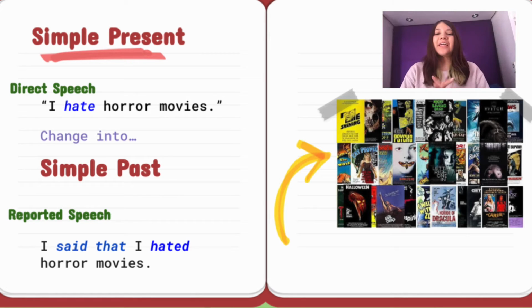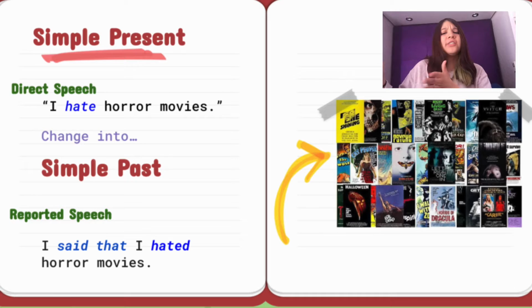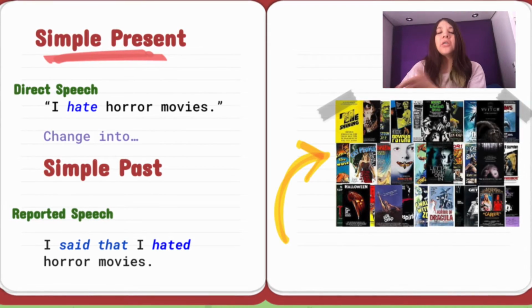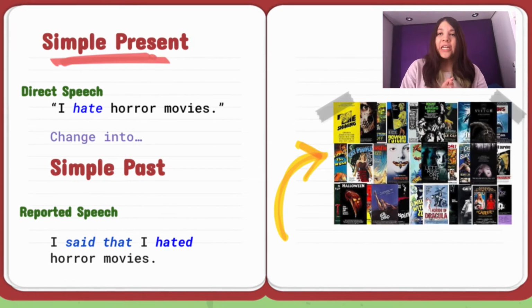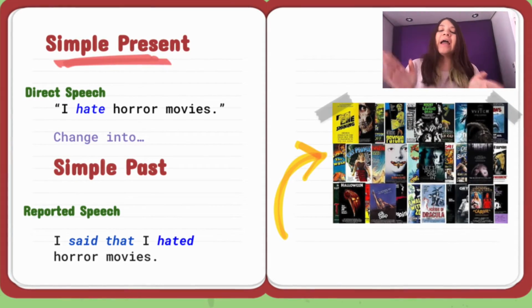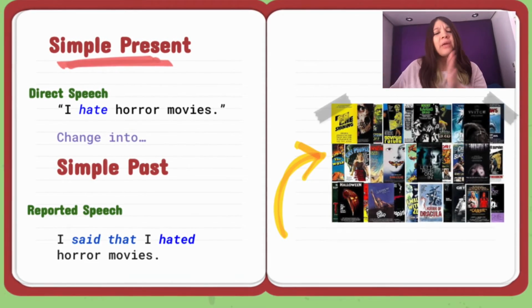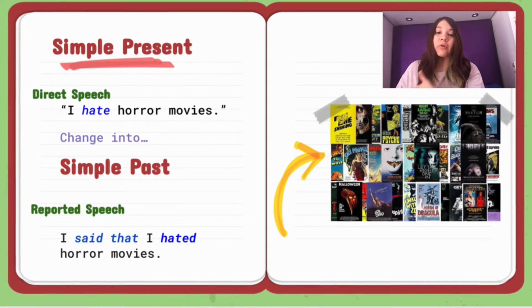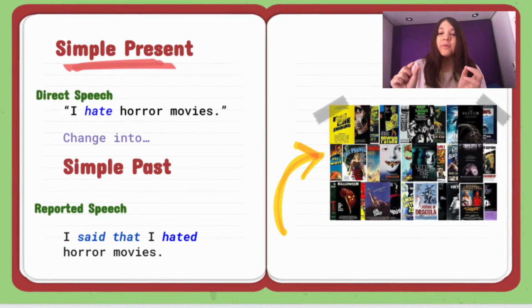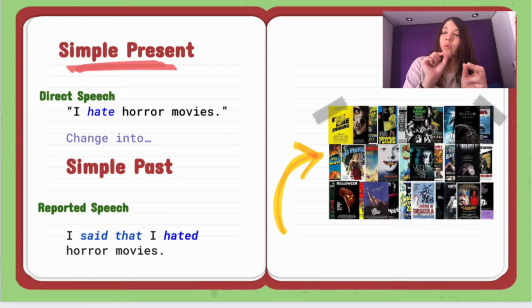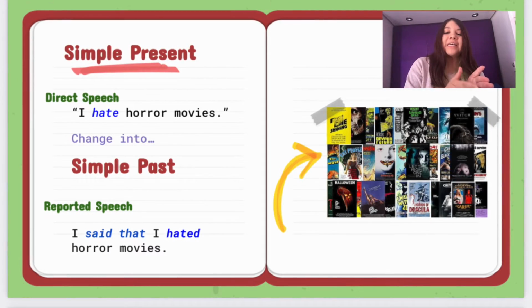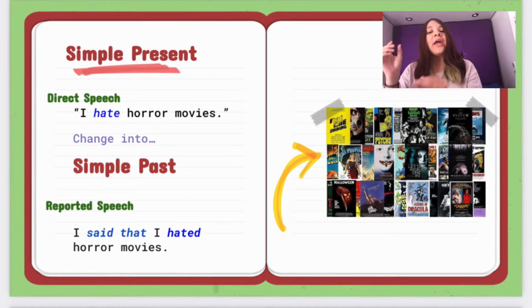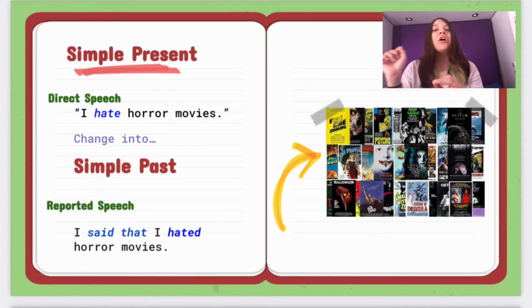The first tense is simple present. So to change simple present into reported speech, we need to pass it into simple past. So the direct speech in this example is, I hate horror movies. How do I make it into simple past and into reported speech? Well, first of all, I need to put who was the person that said that sentence. In this case, it's I. So I say that I hated, because it's in simple past, horror movies.